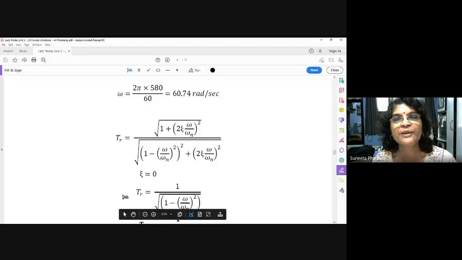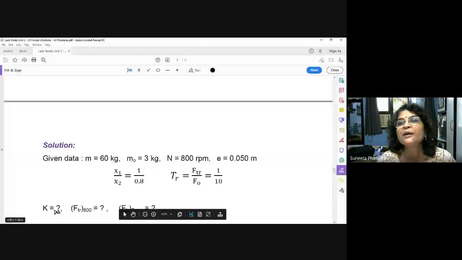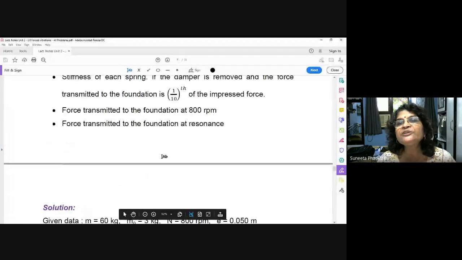Okay, fourth problem. A machine of mass 60 kg is placed on 4 springs. So what is given? See here. M is given, 60 kg. And 4 springs means K equivalent is equal to 4K.